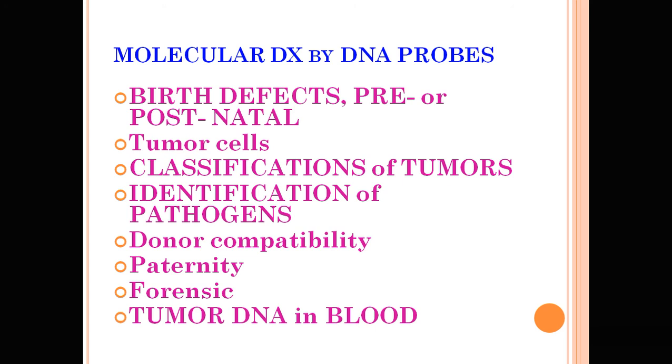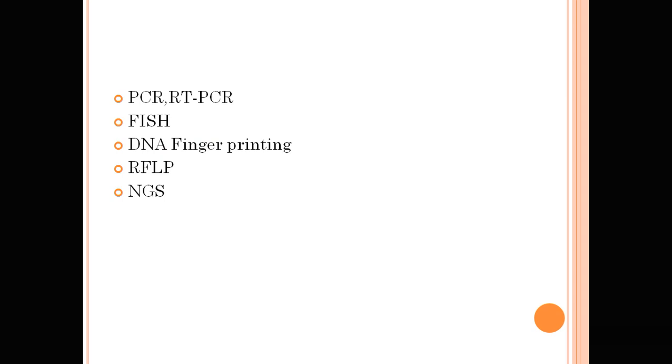This shows the importance of molecular diagnosis by DNA: birth defects, prenatal, postnatal, classification of various tumor cells, identification of pathogens, donor compatibility, paternity test, forensic investigation, tumor DNA in the blood. Various laboratory investigations are polymerase chain reaction or reverse transcriptase polymerase chain reaction, FISH (fluorescent in situ hybridization), DNA fingerprinting, next generation sequencing, and RFLP, restriction fragment length polymorphism. So these are the laboratory tests required to diagnose various genetic diseases. Thank you.